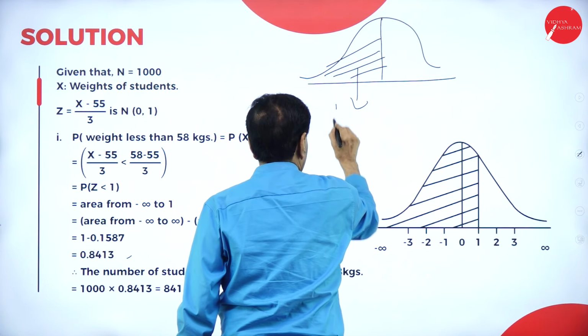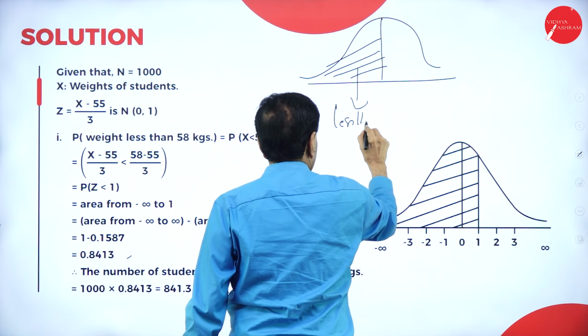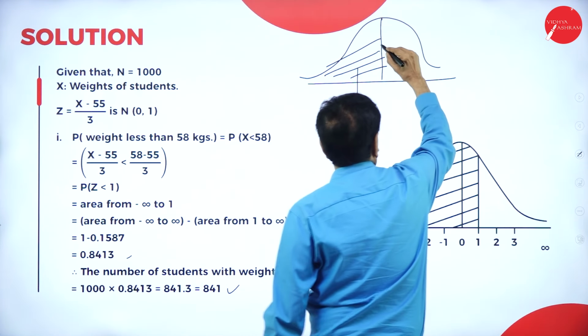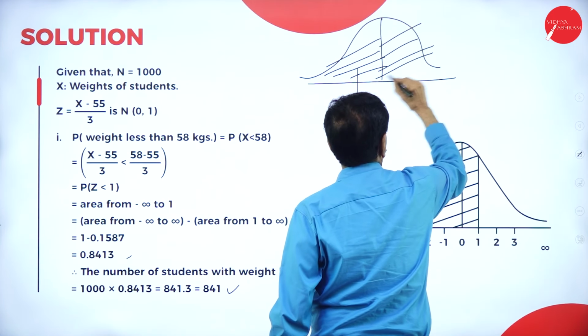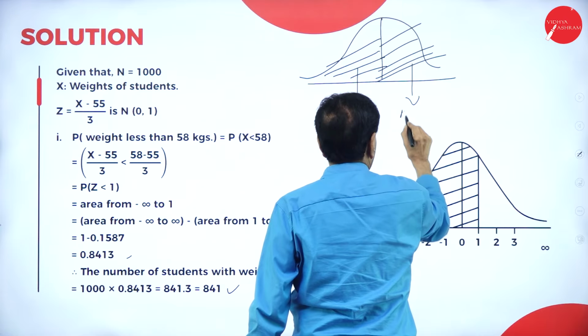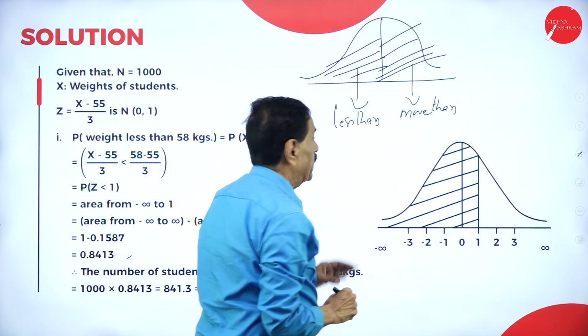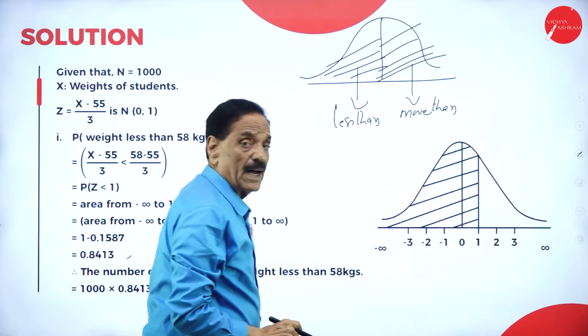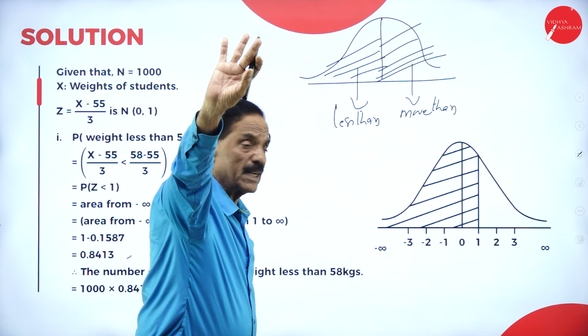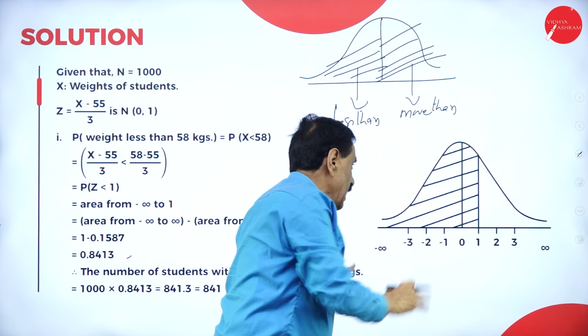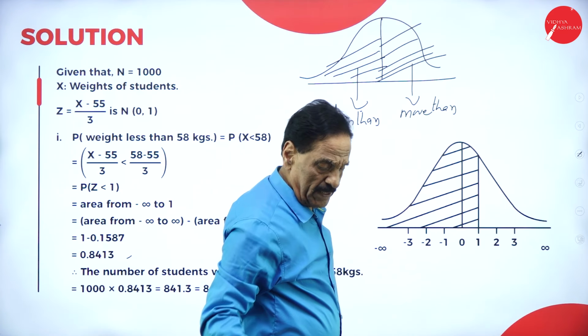This is less than. If we write like this, it is more than. If it's a less than, you have to write on the left side. If it's a more than, you have to write on the right side. Less than this side, more than that side.